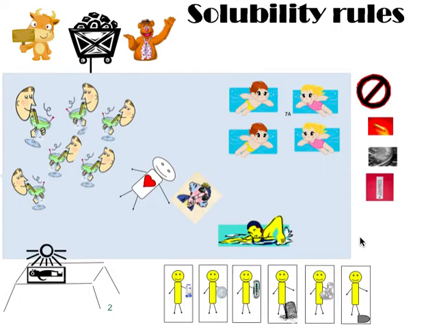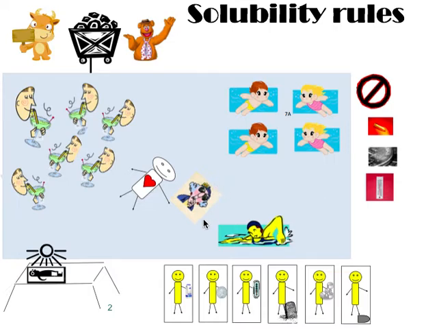Okay, if you remember, in the pool we have alkali metals, which is group 1A, the lithium, sodium, potassium group. Anything that starts with lithium or potassium or sodium is soluble in water. Okay, the next one I see here is nitrate. NO3 is nitrate. Anything nitrate is going to be soluble in water.